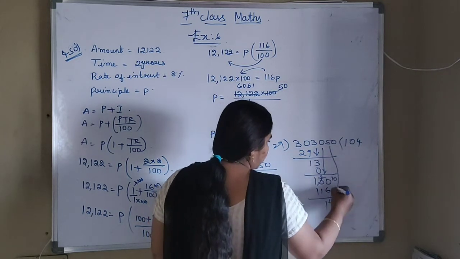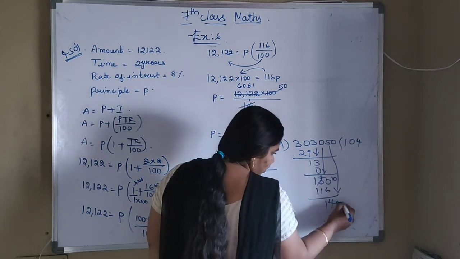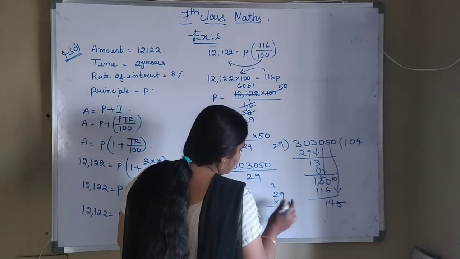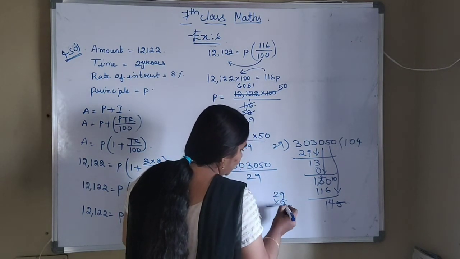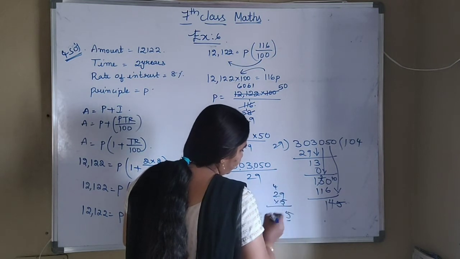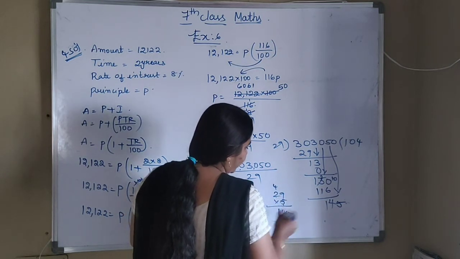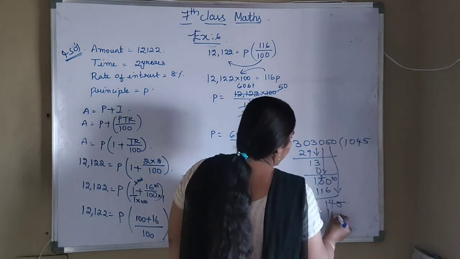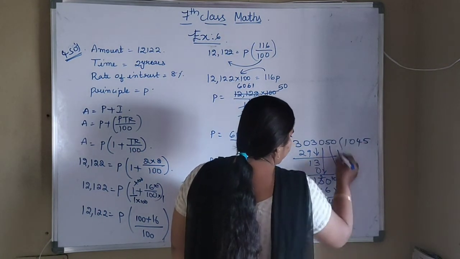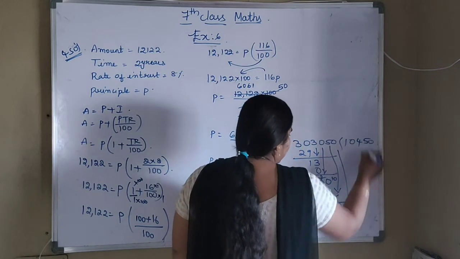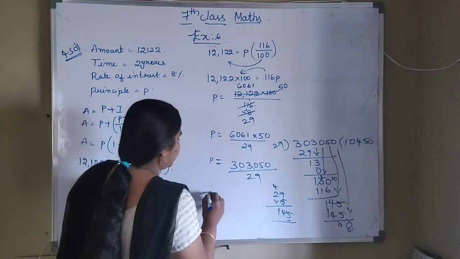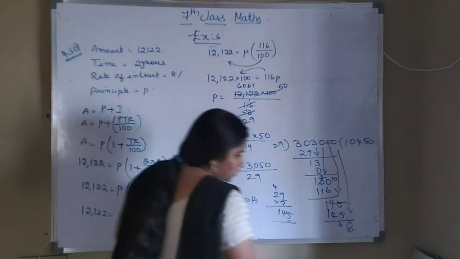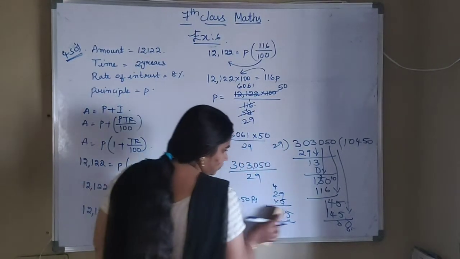Bring this 5 down. It will be 145. See 5 times now. 9 5s are 45. 10 14 145. So you got there as a 25. 29 5s are 145. 0. Bring this 0 down. Zeros are 0. So you got the principal value as 10,450 rupees. So this is the first part.